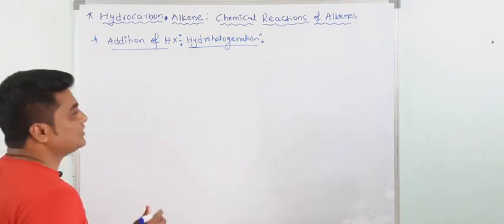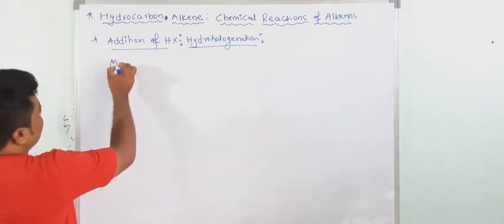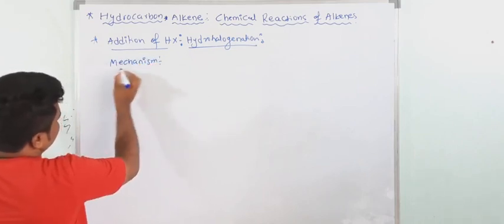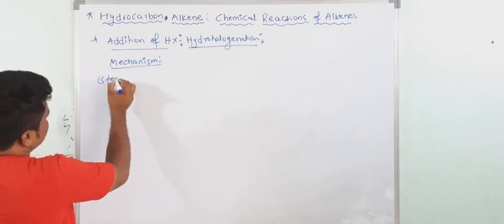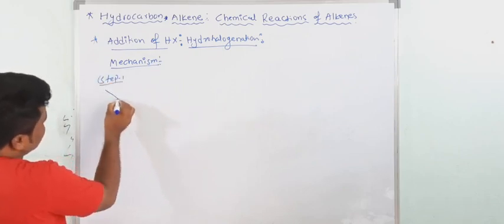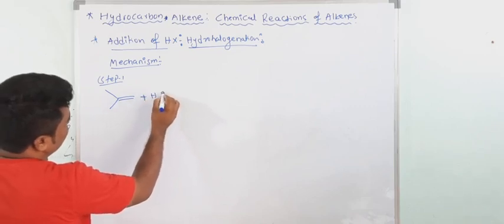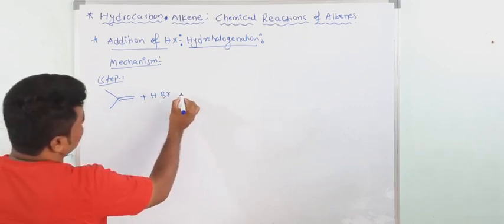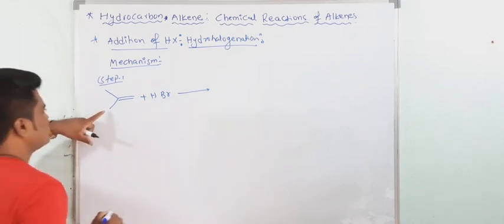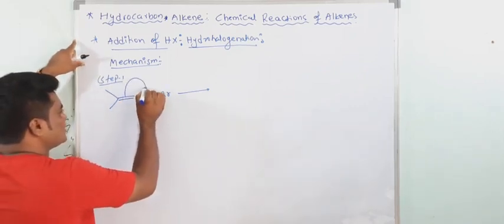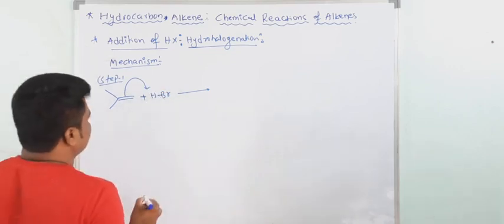Okay, let's see the mechanism here. Addition mechanism. So this is step 1. When this is an unsymmetrical alkene and here HBr, see here this pi electron gives the electron to H plus, because HBr gives H plus.